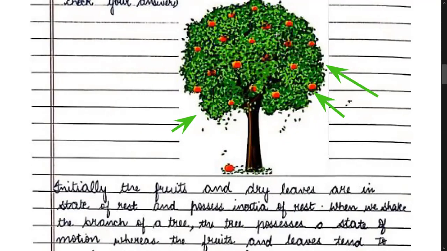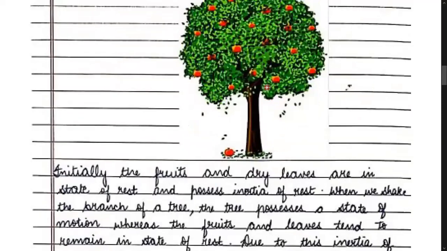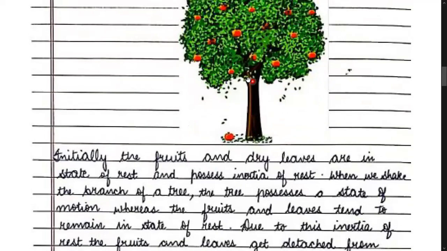It starts vibrating. But the fruits and leaves tend to remain at rest. And therefore, the fruits or the leaves get detached from the tree. And if they have got detached, they will fall down because of Earth's gravity.